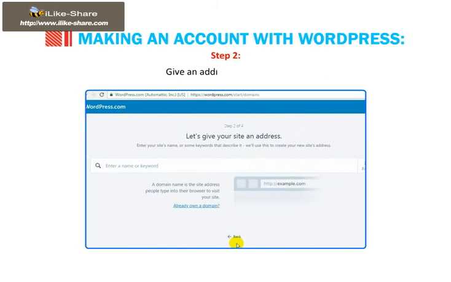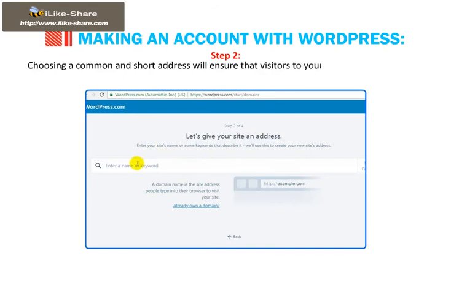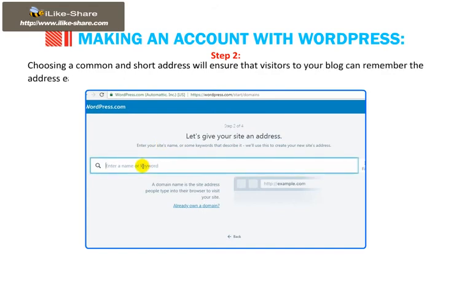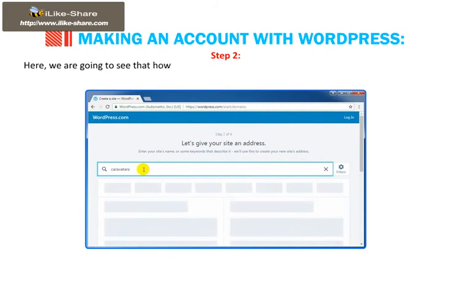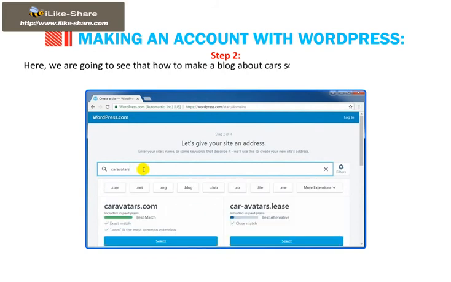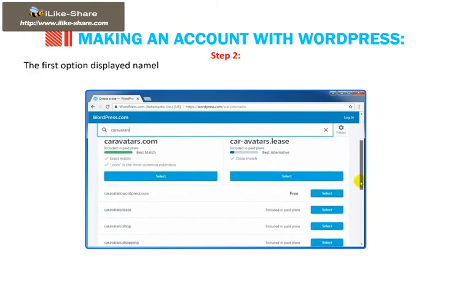Step 2. Give an address to your site. Choosing a common and short address will ensure that visitors to your blog can remember the address easily. The address must also be related to the subject of the blog. Here we are going to see how to make a blog about cars, so we have chosen the address as Cars of Thars.